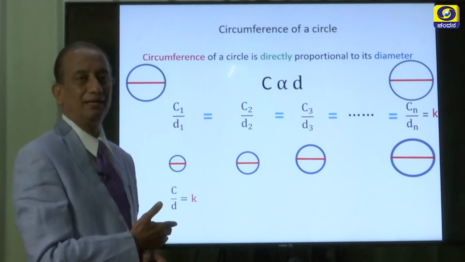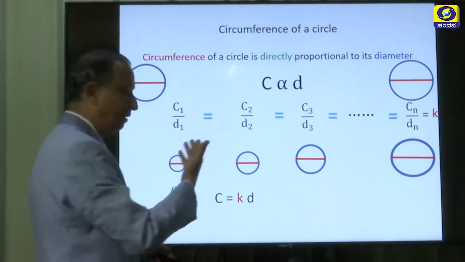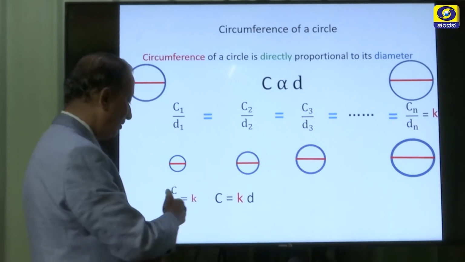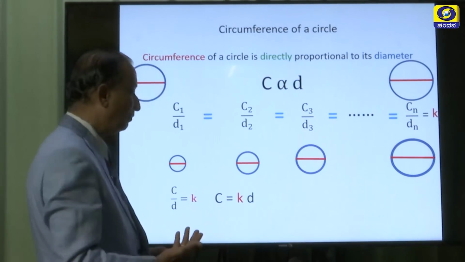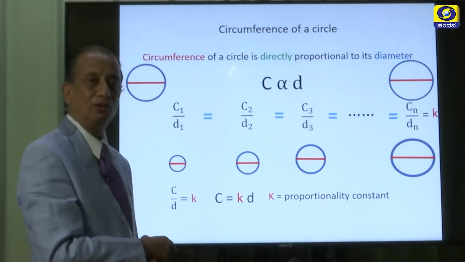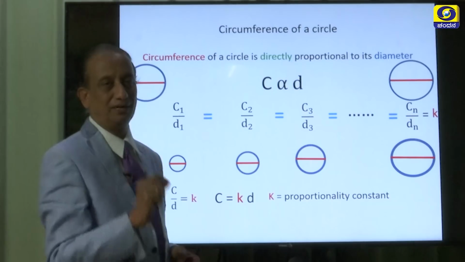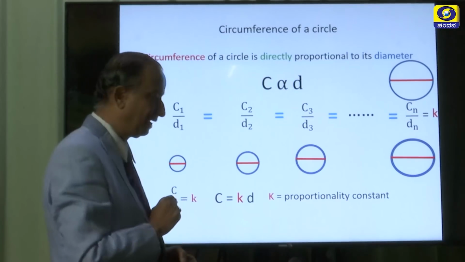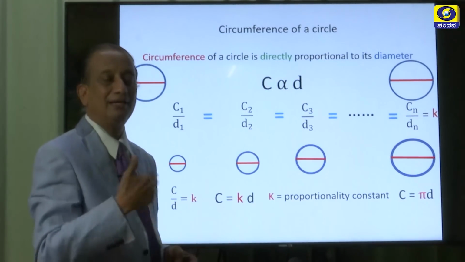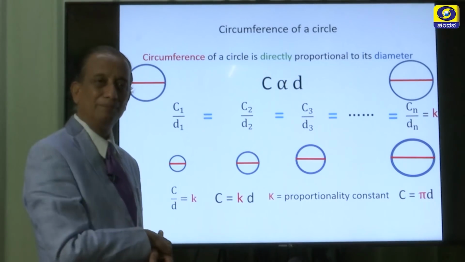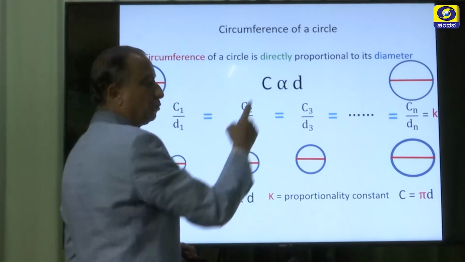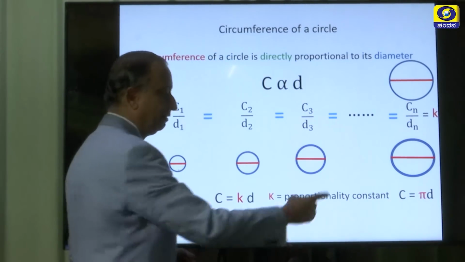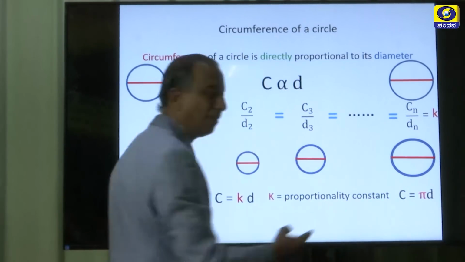Before that, you can cross multiply this. So C divided by 1 is C, and K into D is K into D. Here this K is called the proportionality constant, or the constant of proportion. Now, instead of K, we use a Greek letter, pi. So C is proportional to D, or in the form of an equation, C is equal to pi into D.